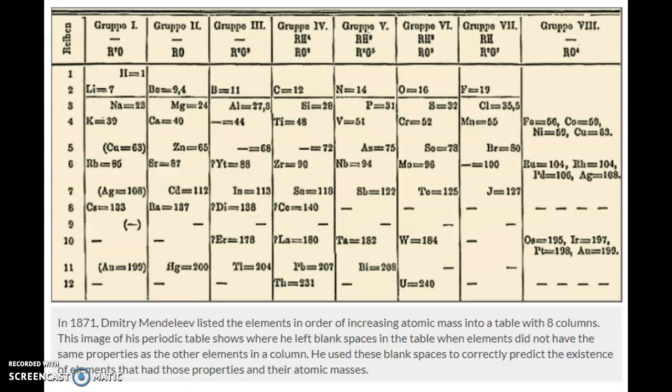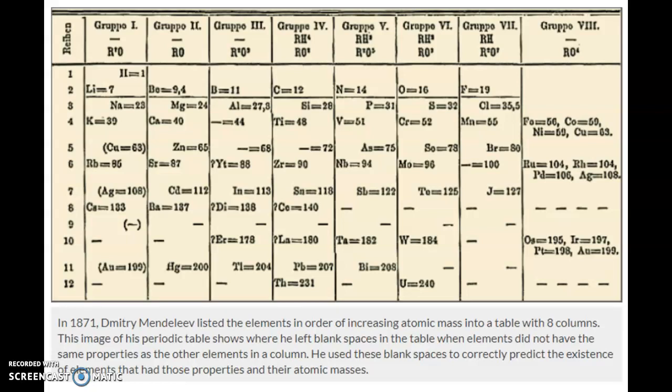Soon after, Russian scientist Dmitri Mendeleev arranged the elements into a table with 8 vertical columns. He listed them from left to right across each horizontal row of the table, such that the elements increased in atomic mass. The elements in the row below had greater atomic masses than the elements in the row just above them.